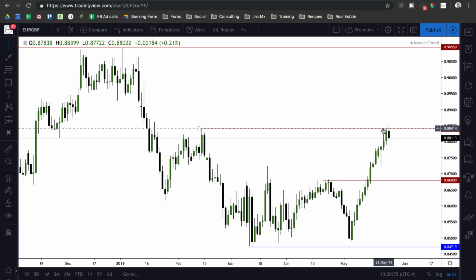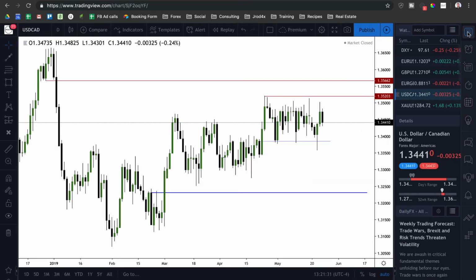So that's why I look at euro GBP, because it really provides the overall context of what those other two markets are doing. Now, since we've traded above here, we failed to close above it. I'm really interested to see if this is going to be a swing high, and then we get the next daily candle closing bearish. If that's the case, then we're likely going to trade lower into the 86.80s, maybe even 87 big figure. That's going to be the downside objective, and then that will likely cause British pound to rally higher and euro to probably trade lower as well.